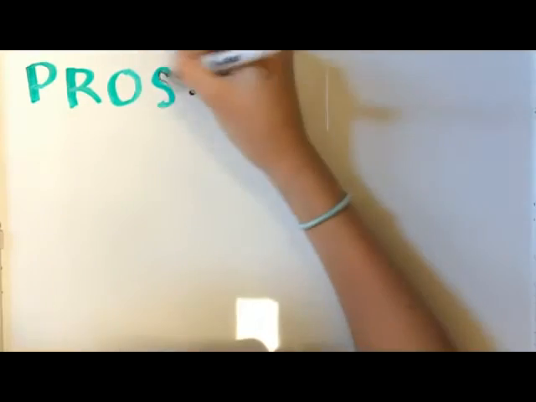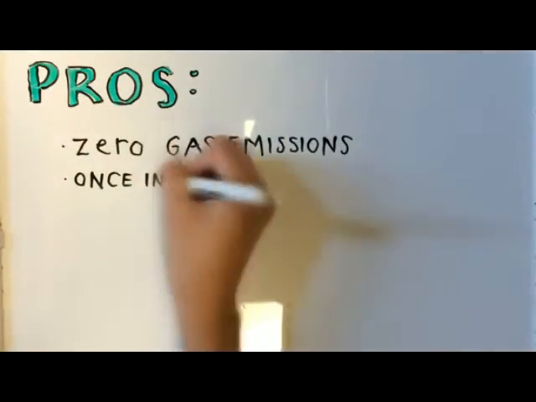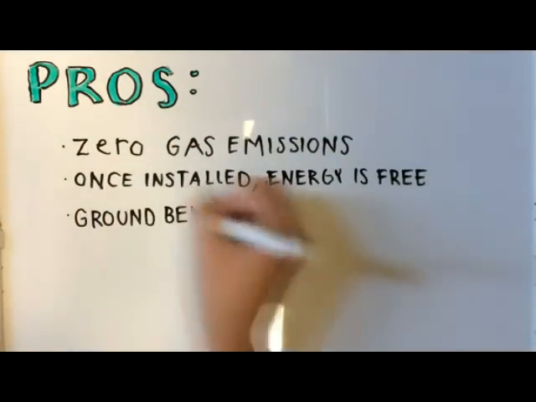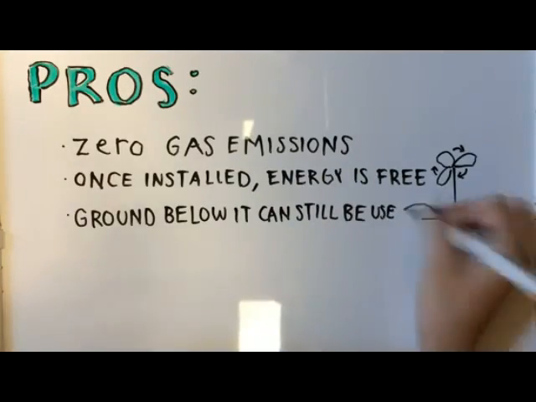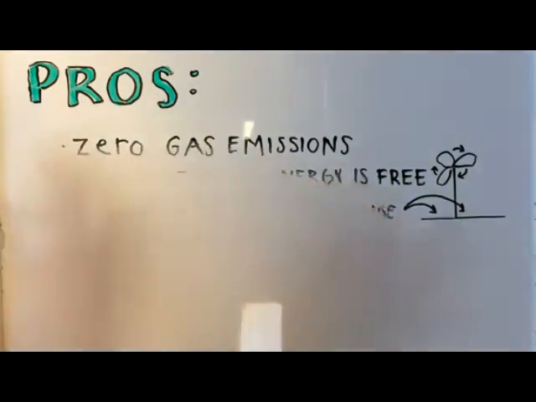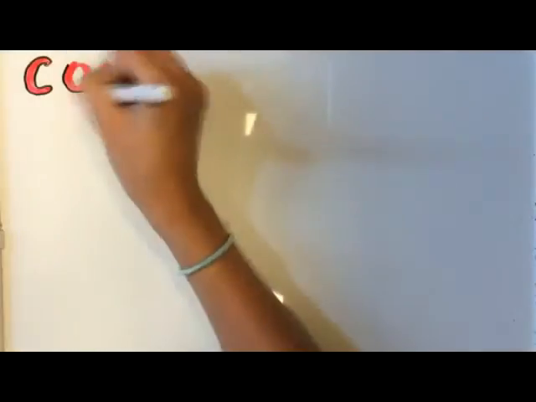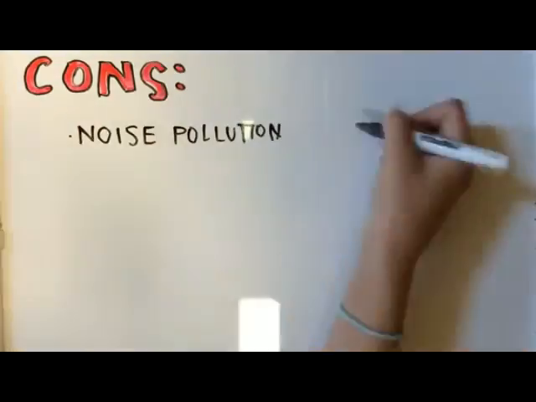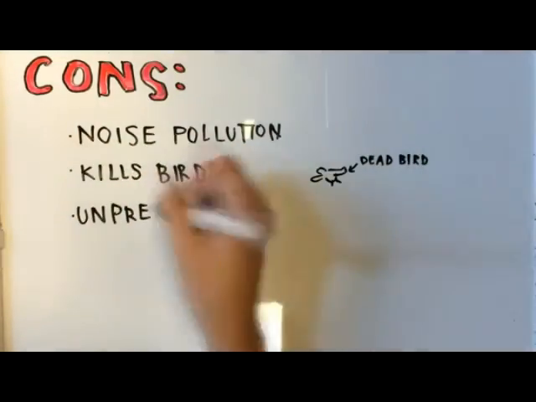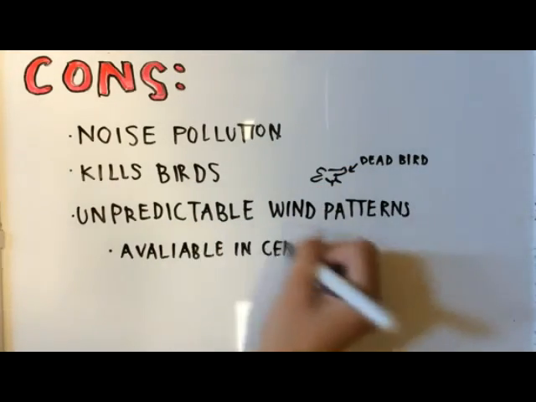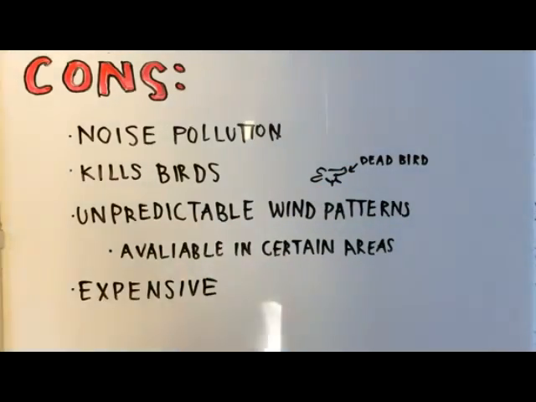The pros of wind turbines are that there are zero gas emissions, and once installed, the energy is free to the owner. The ground below it can still be used. And the cons of turbines are that there's noise pollution, it kills birds, its unpredictable wind patterns make it unavailable at certain times, and it's expensive.